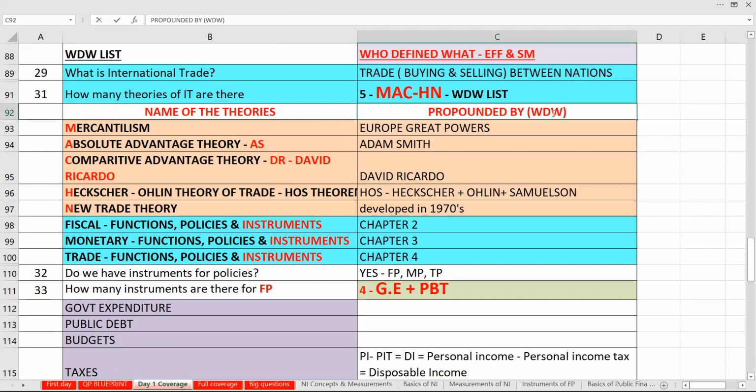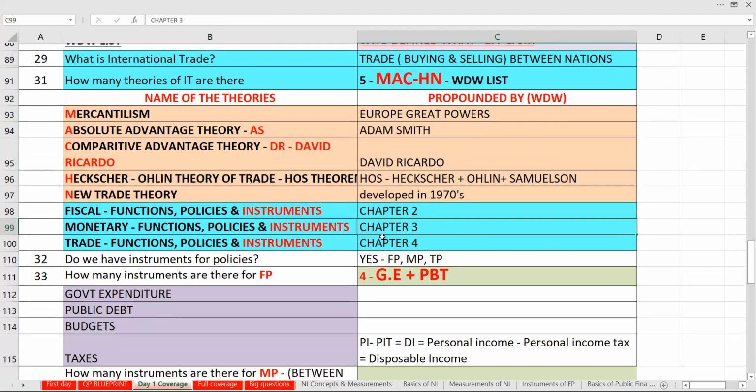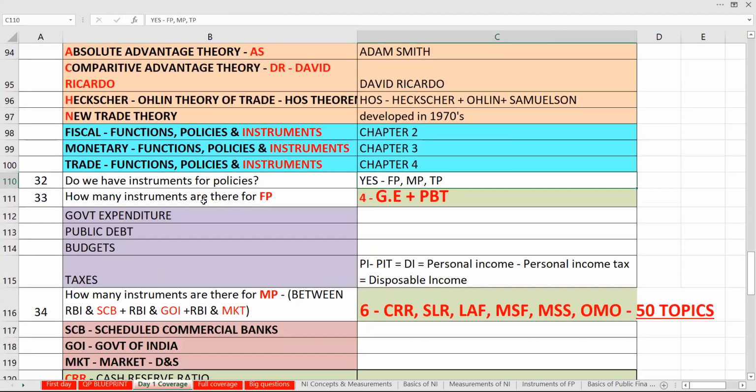Who defined what list. How many instruments? We already told: fiscal policy, monetary policy, trade policy. What are the instruments of fiscal policy? 4 are there: government expenditure, public debt, budgets, and taxes. When I say government expenditure, they will say current expenditure plus capital expenditure plus transfer payments.